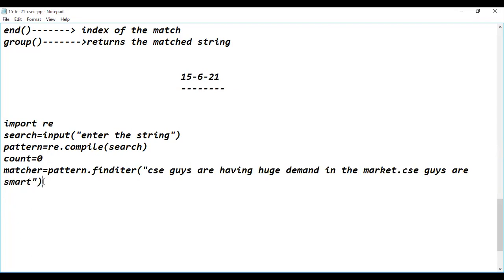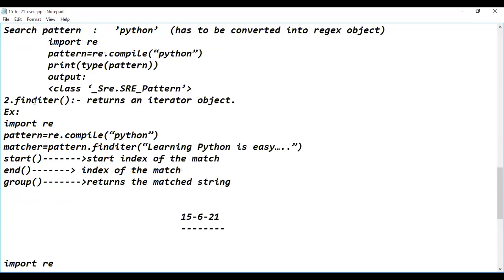If I want to view the data type of this particular matcher object, data type can be known with the help of the type function. Type of matcher. What does it return? It returns an iterator object. Find iter is returning an iterator object, so the data type will become iterator.